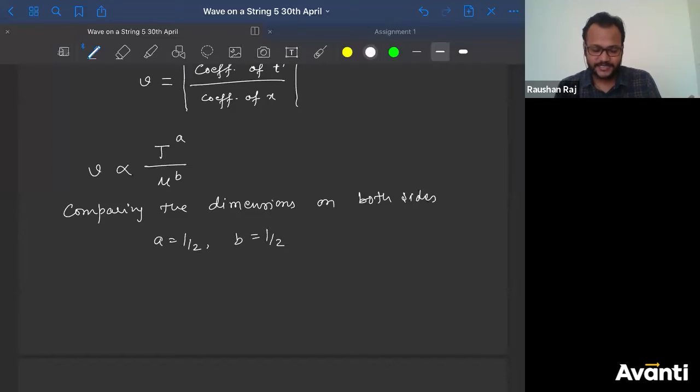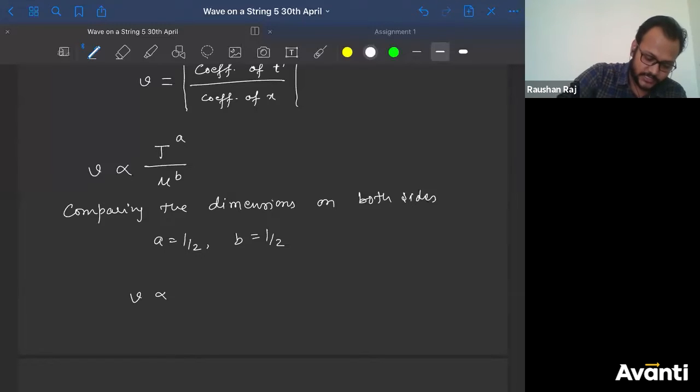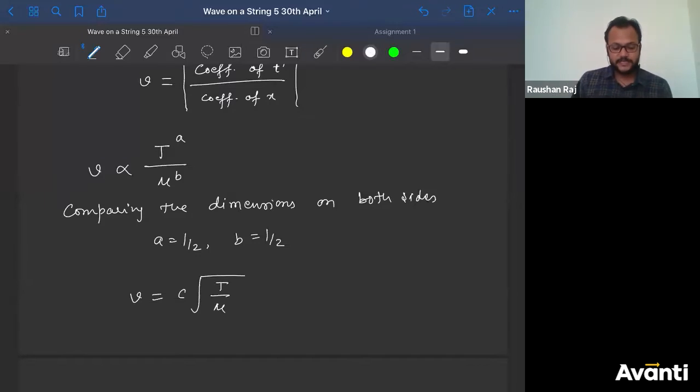So consider that as an assignment and try to get the value of a and b. You will get half only. Okay. So from there we'll say speed of wave will be directly proportional to some constant c into square root of T by mu. So this is the relation that I have obtained using dimensional analysis.